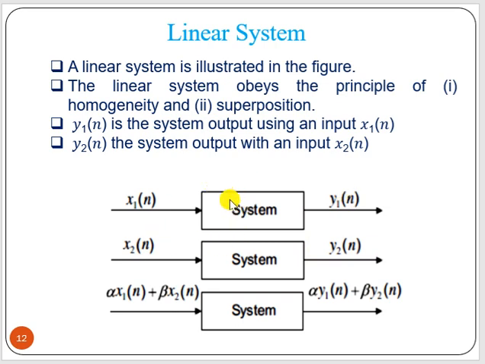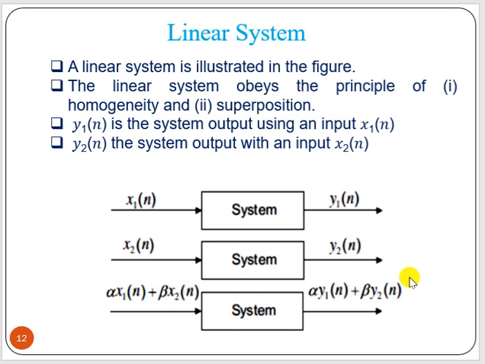Now this is homogeneity, and superposition means what? Superposition means the summation. That means the weighted input, that is, scaled by the scalar factor alpha, of x1[n] added to x2[n] with beta scalar factor. Then if we add, we must get the result as alpha y1[n] plus beta y2[n].